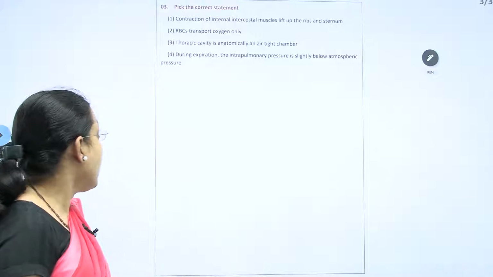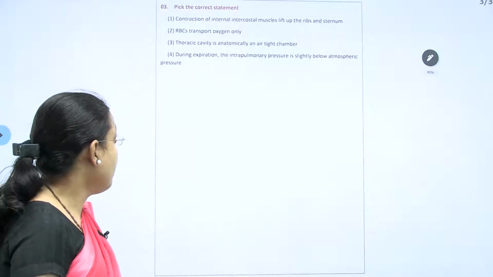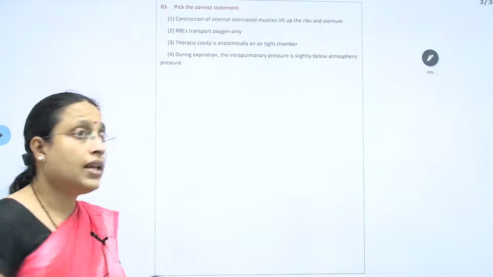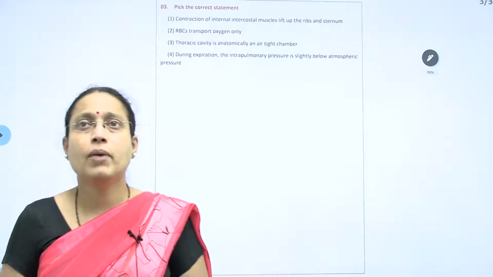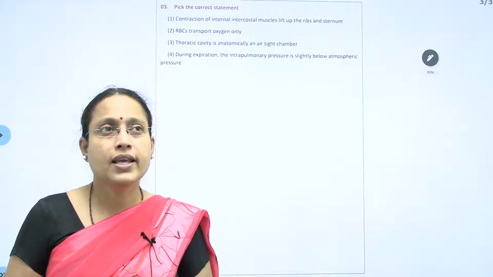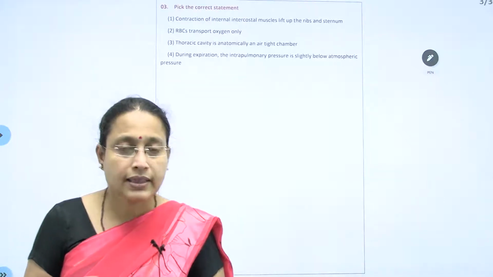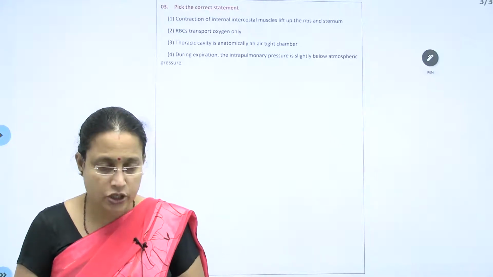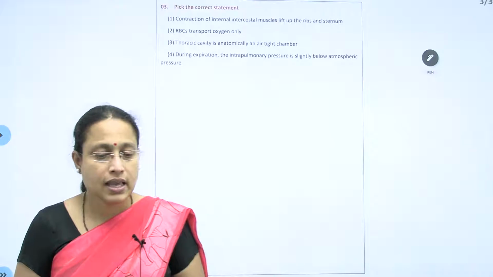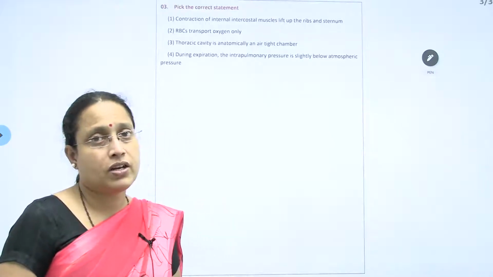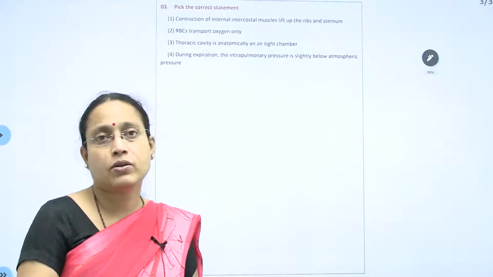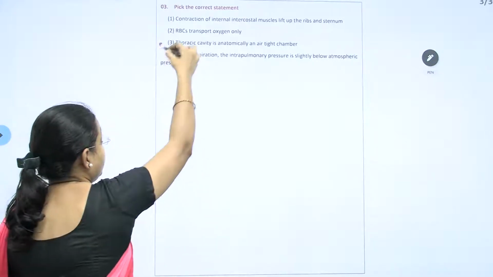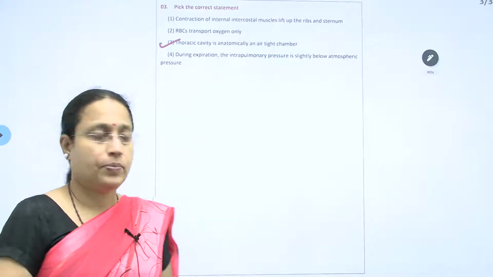Next, during expiration, intrapulmonary pressure is slightly below than the atmosphere. In expiration, since the air moves from higher pressure to lower pressure, what should happen is the air inside the lung, that is intrapulmonary air, should be high, whereas outside in the atmosphere it should be low, then only the air can pass from the lung to the atmosphere. So this one, correct answer is C.